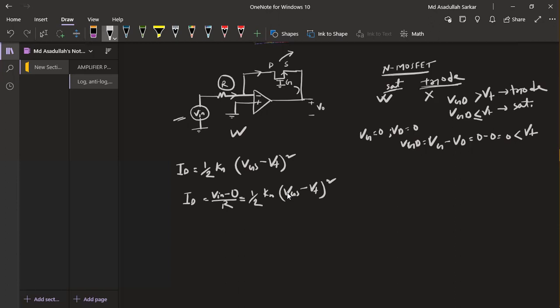If we apply a loop, then we may find that V output, applying the loop, minus V naught plus Vsg equals 0. That means V output is equal to minus VGS. So VGS will follow the value of V output.